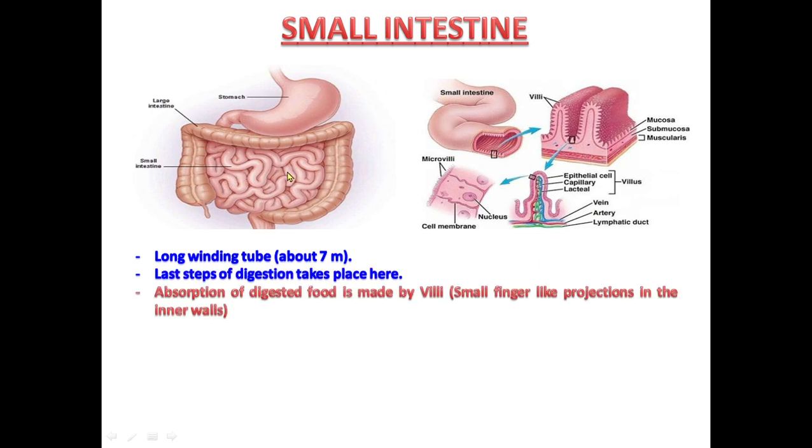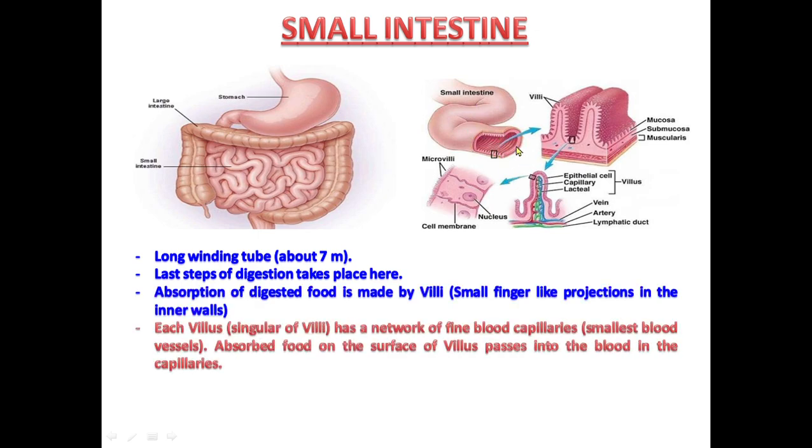Absorption of digested food is made by villi. Now what is villi? Actually villi are small finger-like projections which are there in the inner walls of small intestine. Now each villus, the singular form of villi, has a network of capillaries. Now capillaries are smallest blood vessels in which blood flows. So absorbed food on the surface of villus passes into the blood in the capillaries.